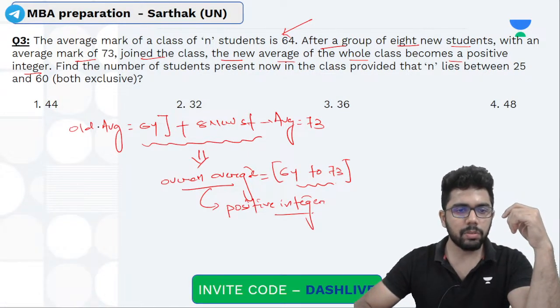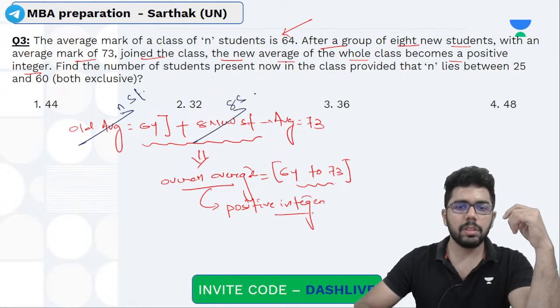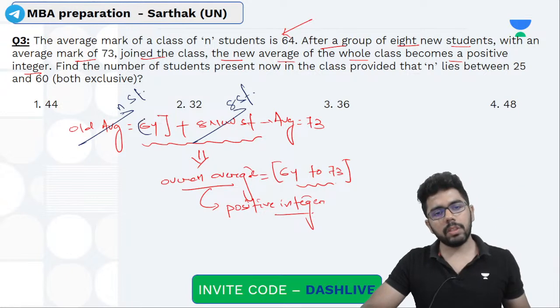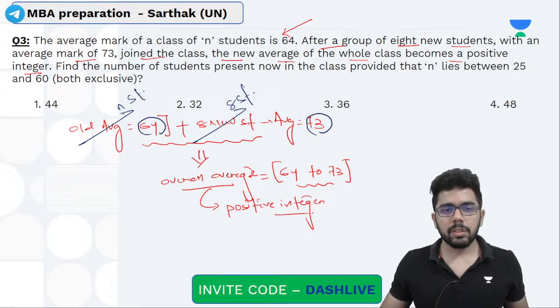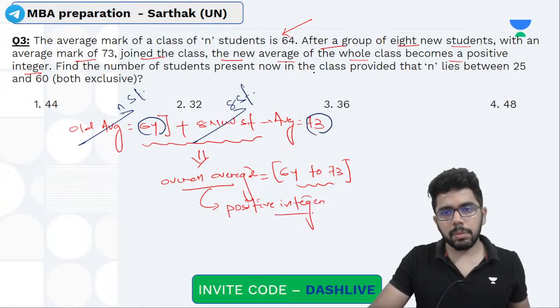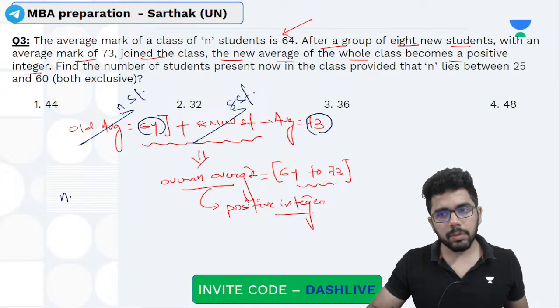So there were n students here. And here there are 8 students. I have added these two in some ratio, and I have to figure out that ratio, such that the number of students present now in the class, and also n, is given a range: n lies between 25 and 60.